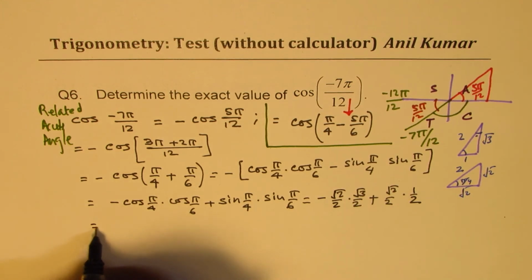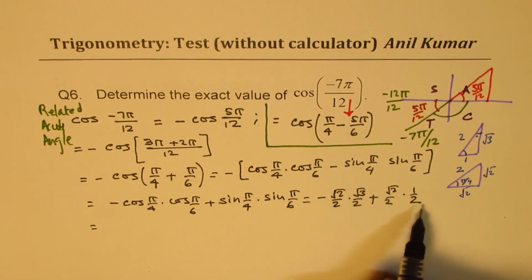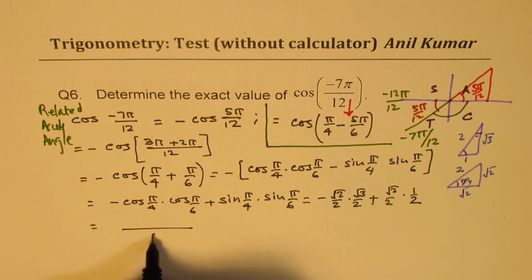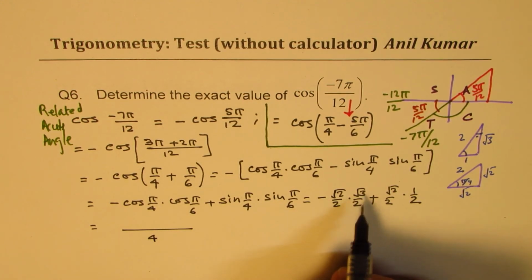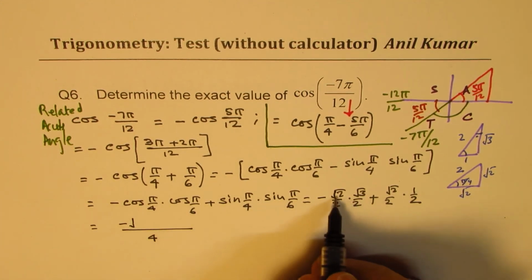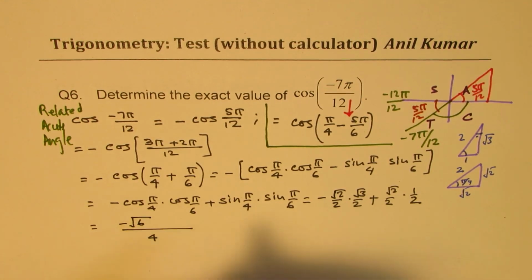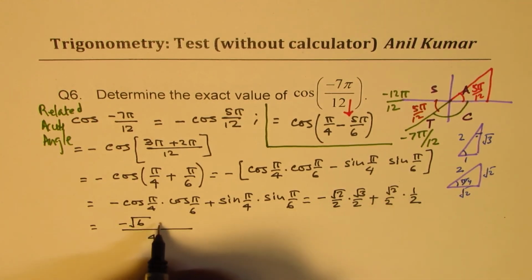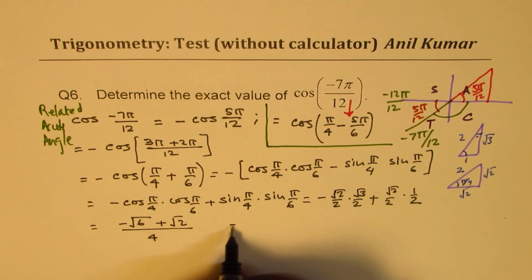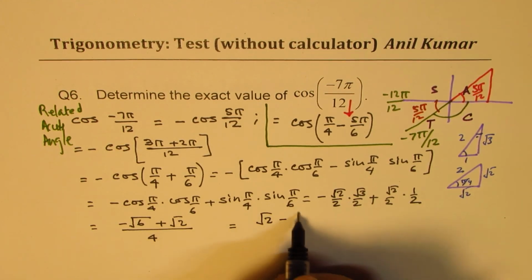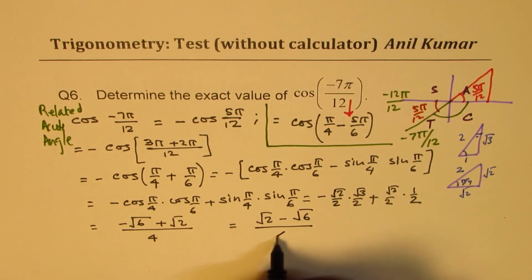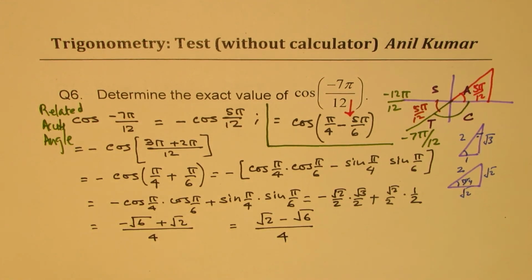As you can see here, 2 times 2, 4 is our common denominator. In the numerator, we have minus square root 2 times 3, which is 6, and here we get plus square root 2. So the answer is square root 2 minus square root 6 over 4. Perfect. So that is how we could solve this question.